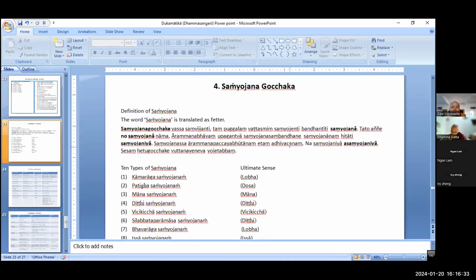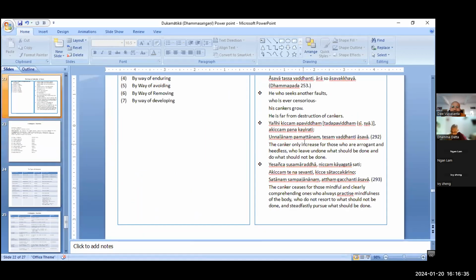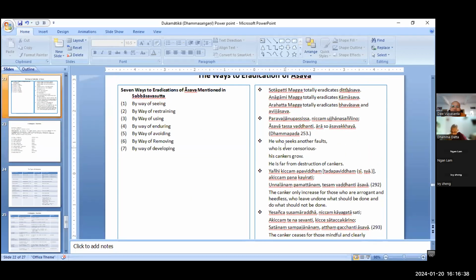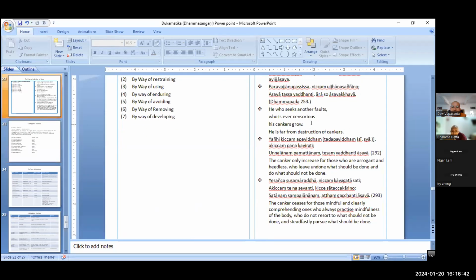With regard to the Sabbasava Sutta here, I pointed out the Sabbasava Sutta to read. Another one, I give the Dhammapada verse 253, that one I like. One who seeks another's faults, who is ever censorious, his asavas grow. He is far from the destruction of asavas. Anyway, more or less we see the other's fault, right?